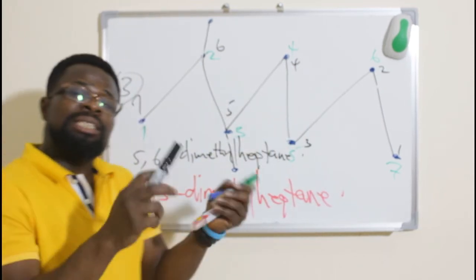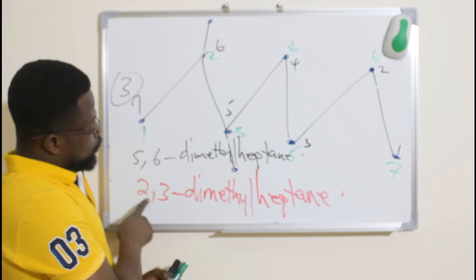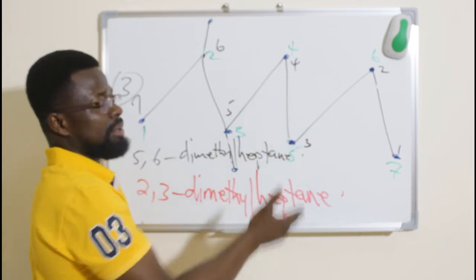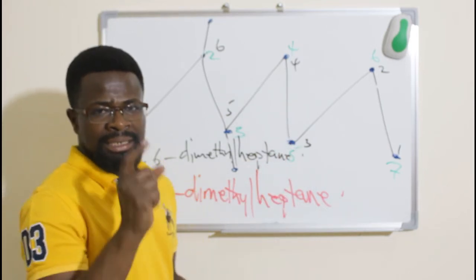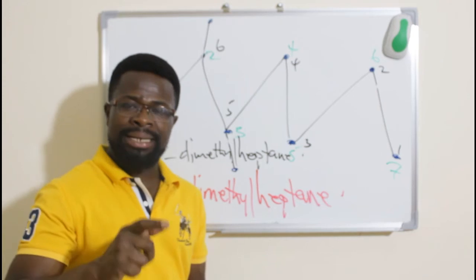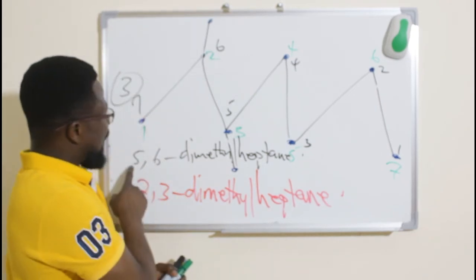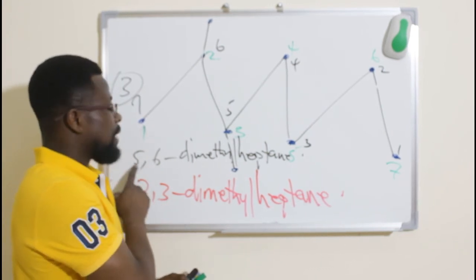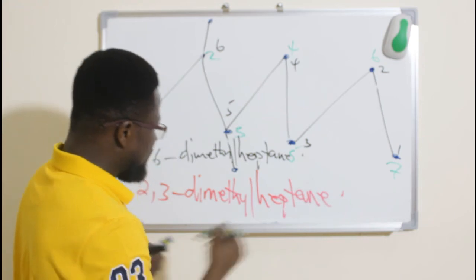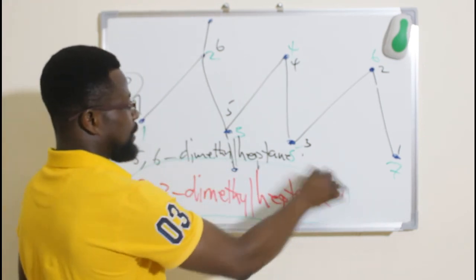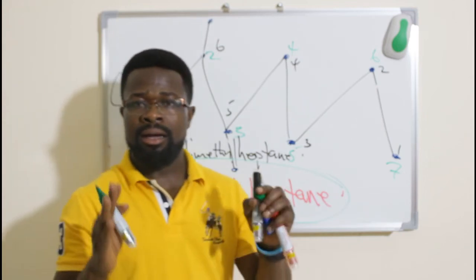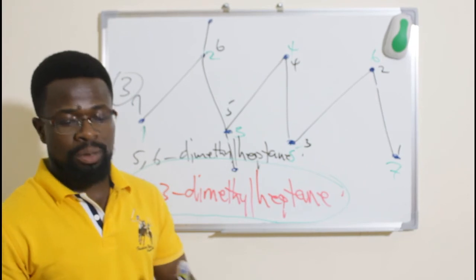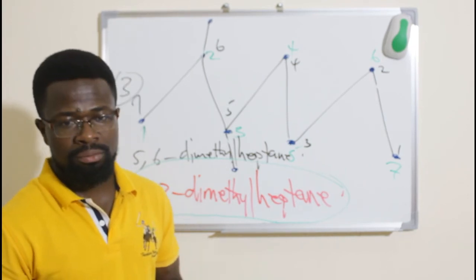Now let's check and see which is the correct one. This is 2, 3 dimethyl heptane. This is 5, 6 dimethyl heptane. But remember we said that the substituent must take the lowest numbering. So if you look at 5, 6 and you look at 2, 3, it means that 2, 3 is lower than 5, 6. And therefore the correct naming is 2, 3 dimethyl heptane.